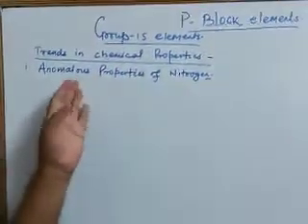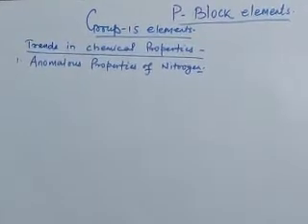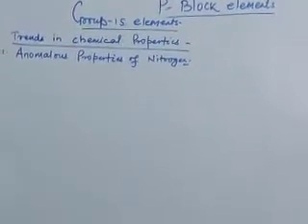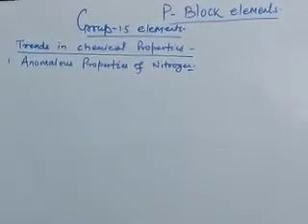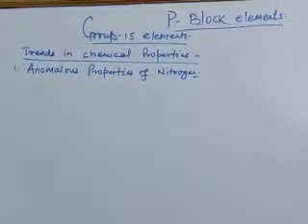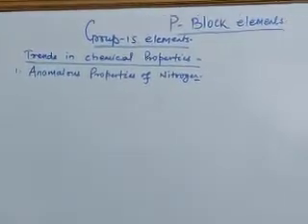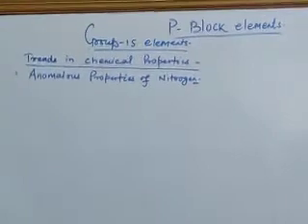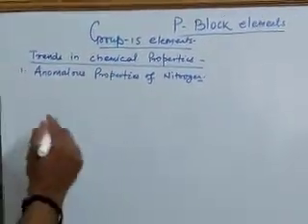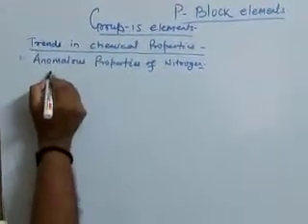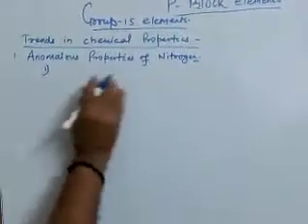Children, in the last video, we finished the trends in physical properties. Now let us start the trends in chemical properties. In trends in chemical properties, the first one is anomalous properties of nitrogen. This anomalous property of nitrogen we have already studied. So many anomalous properties of nitrogen. The first one, a very important regular question in the examination.